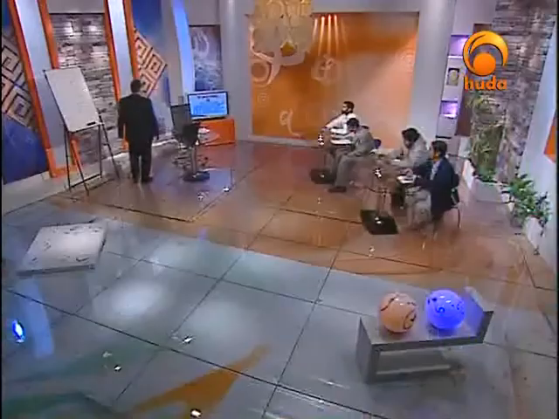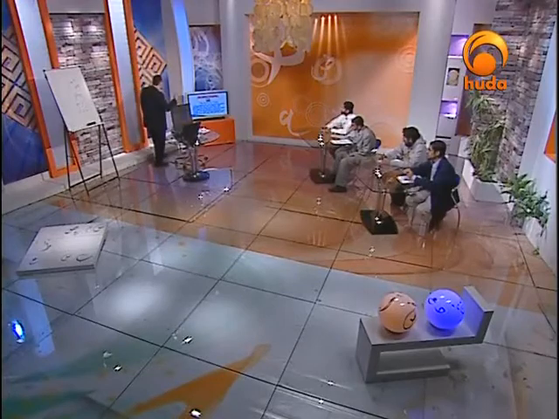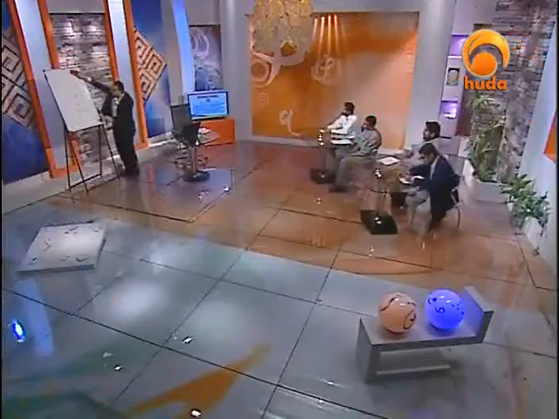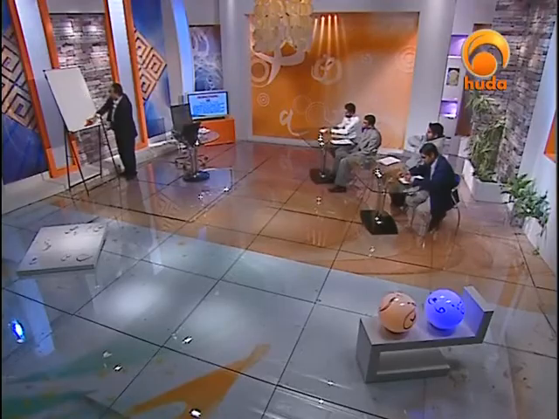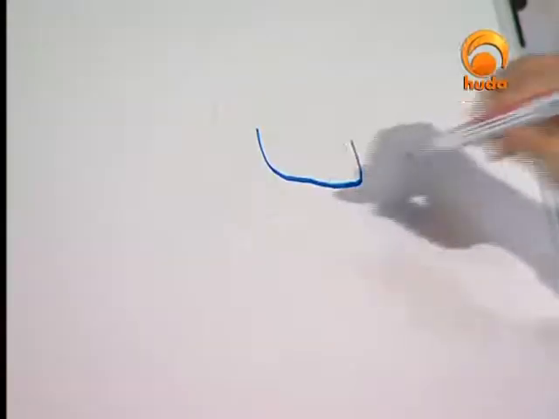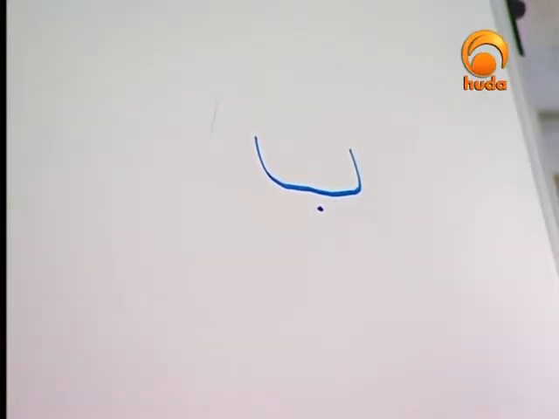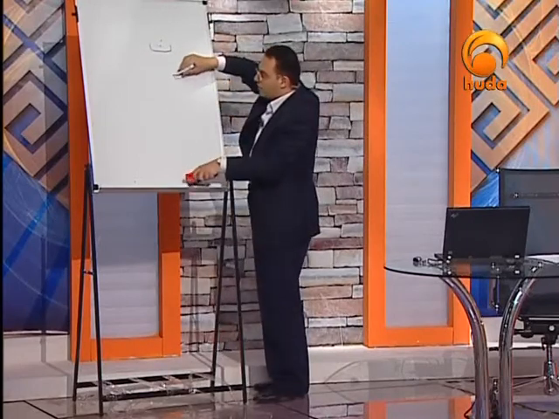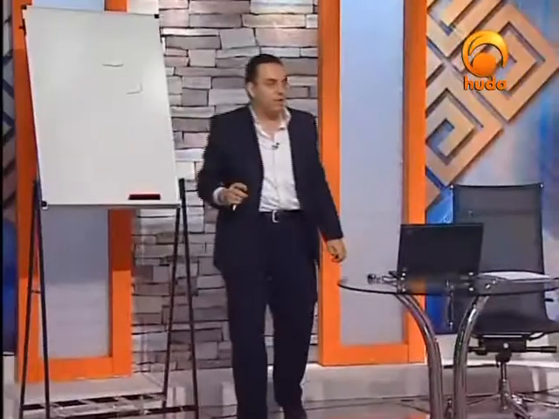So let me just read that. It's a connecting letter whose shape resembles that of ba in initial and medial position, except for the placement of the dot. Very interesting. Can you see that? I would write the letter ba, with a small hook here. Rather than putting the dot here, if you put the dot here, it will be ba. If you put it here, it will be ta. If you put three dots, it will be tha. Now we just put one dot.